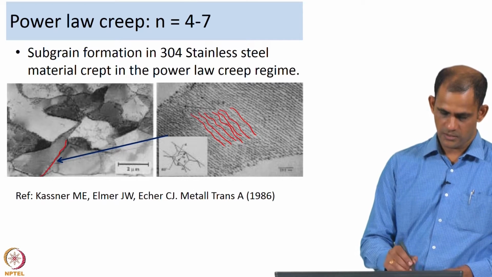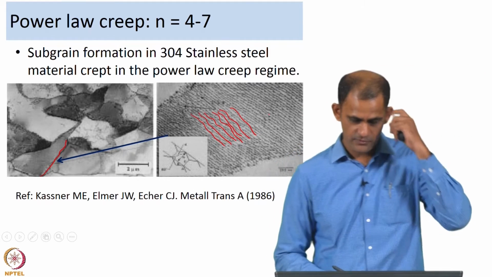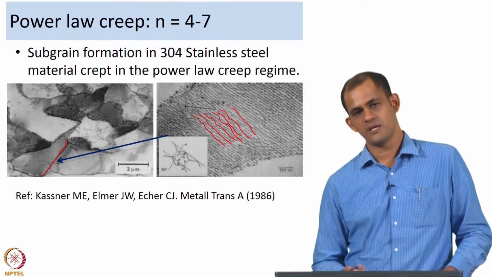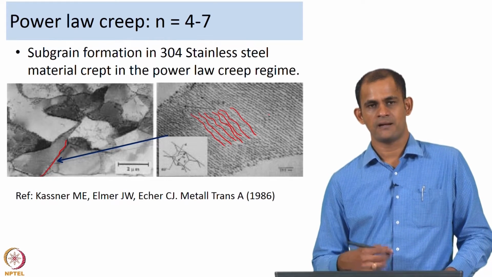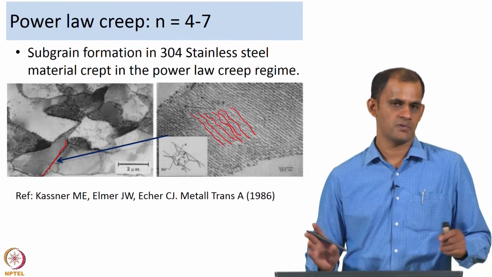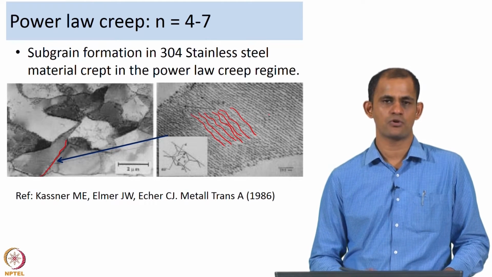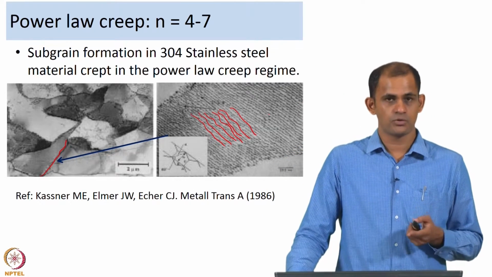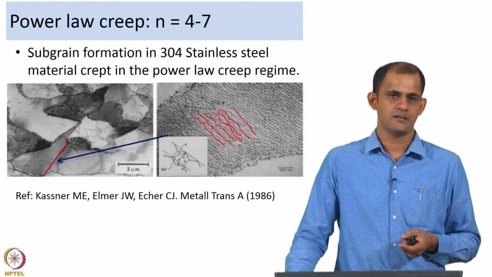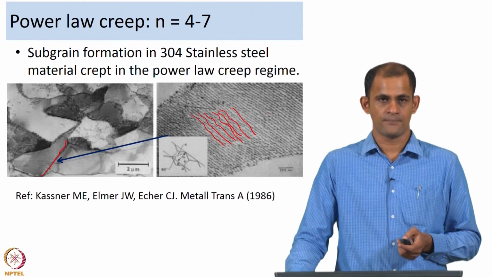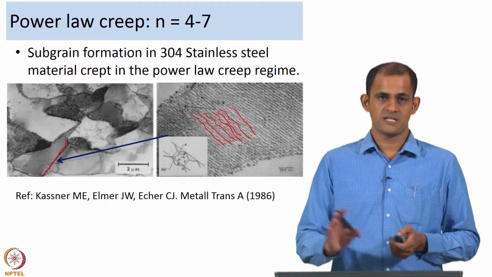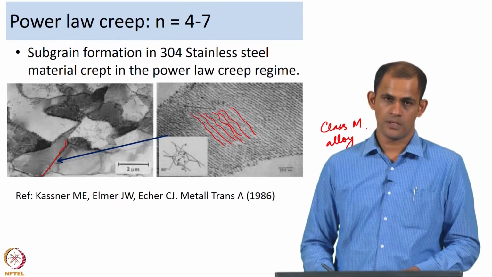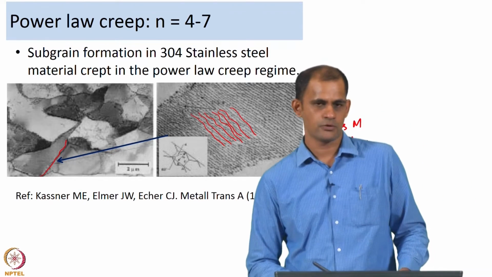If you magnify this boundary further, that is the kind of configuration the dislocations develop. So, if you see subgrains in your material and with n equal to 4, then you can very easily say that it is dislocation climb controlled creep. That is the kind of microstructure one could see for a material crept in the n equal to 4 to 7 region. This is the behavior of a class M alloy.